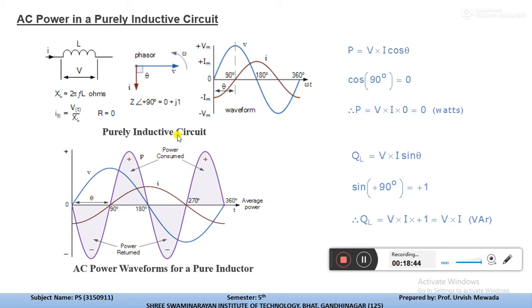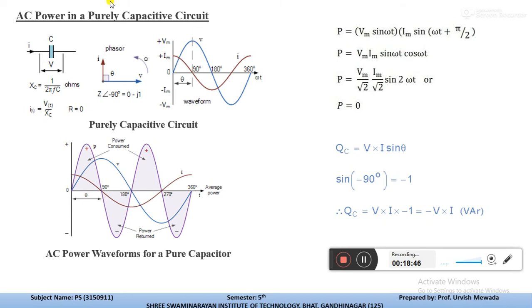Now the third element is AC power in a purely capacitive circuit. This is the symbol of a capacitor, this is the current I passing through the capacitor, and this is the voltage across the capacitor.